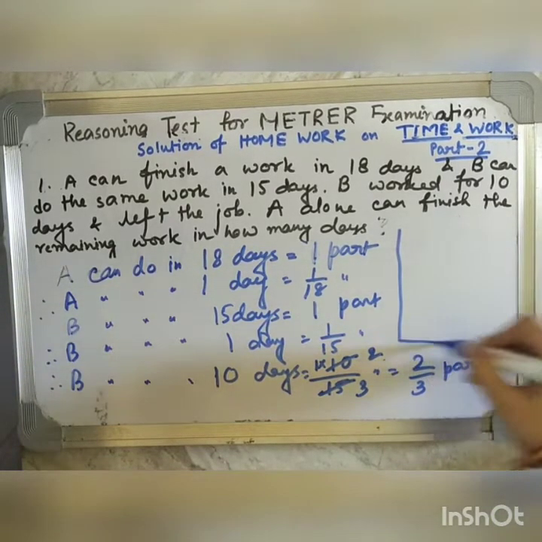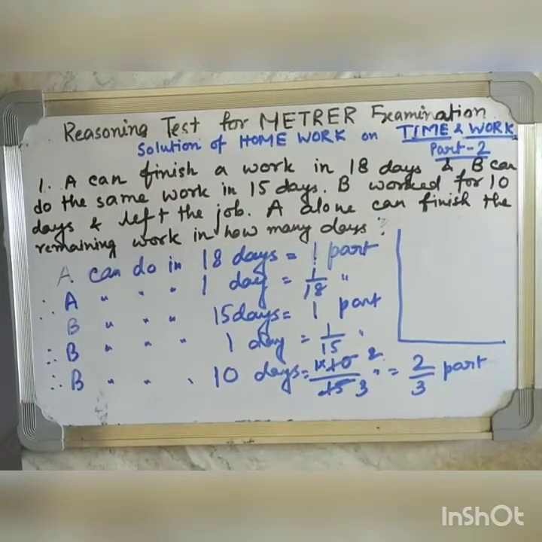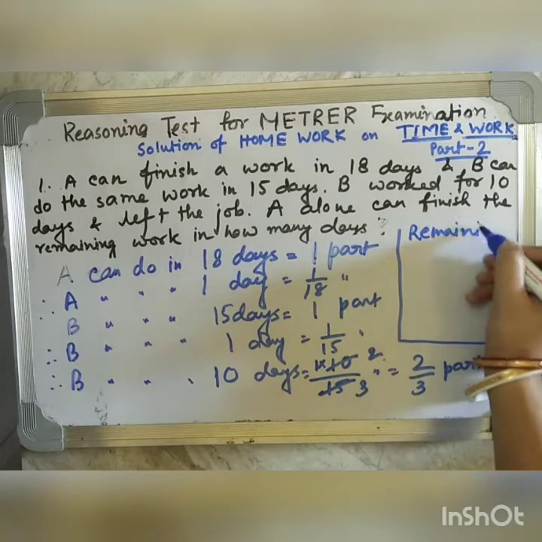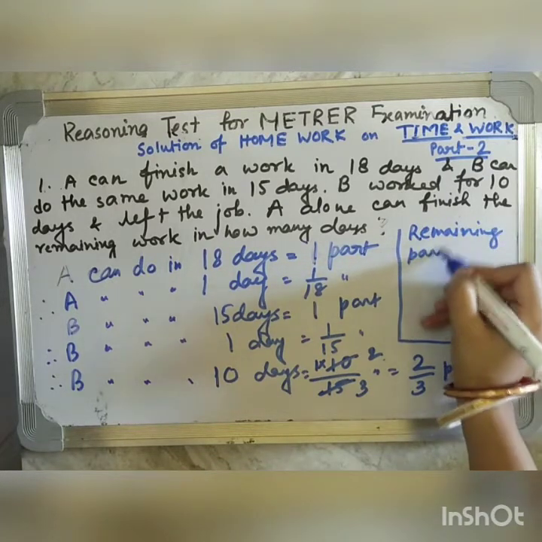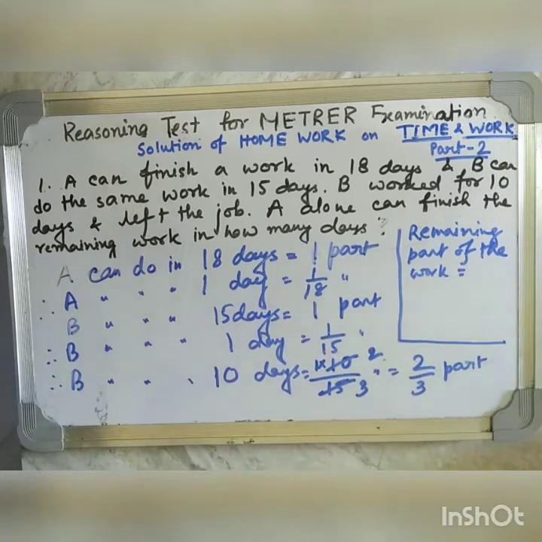Now, in the question it is also written A alone can finish the remaining work. Means the remaining work is done by A alone. So let's find the remaining work. The remaining work will be part of the work is equal to 2/3 part already done by B.